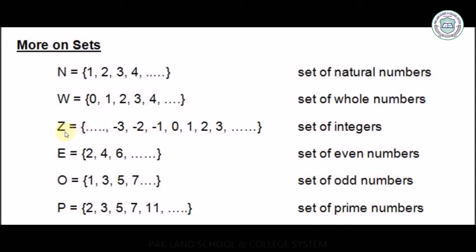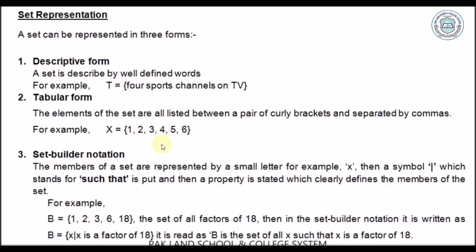Z is the set of integers, capital Z, which includes all negative and all positive elements along with 0. Even numbers are denoted by capital E: 2, 4, 6 and so on. The set of odd numbers is represented by capital O: 1, 3, 5, 7 and so on. The set of prime numbers is denoted by capital P, and these are 2, 3, 5, 7, 11 and so on.